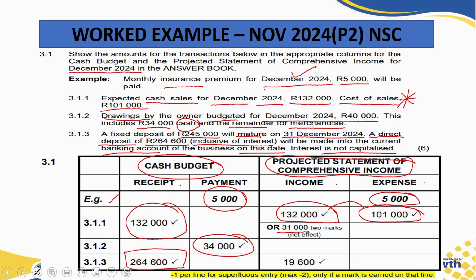But now when it comes to our projected statement of comprehensive income, we can only record our what? Our profit here, because the 245,000 is considered a what? A current asset. Hence, that part will go to our statement of financial position. But the profit here, which is the difference between 264,600 and the amount of 245,000, will then be our interest, and that interest here will then go as an income in our projected statement of comprehensive income.